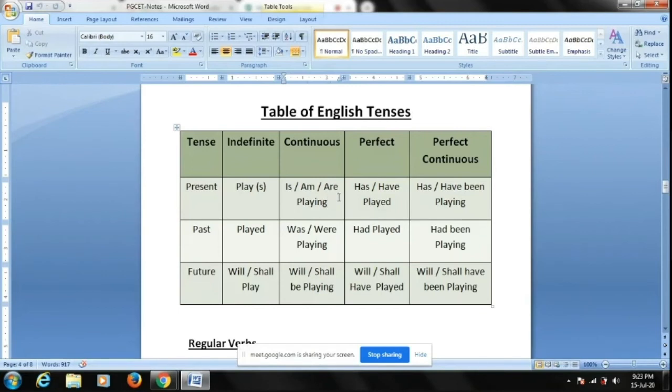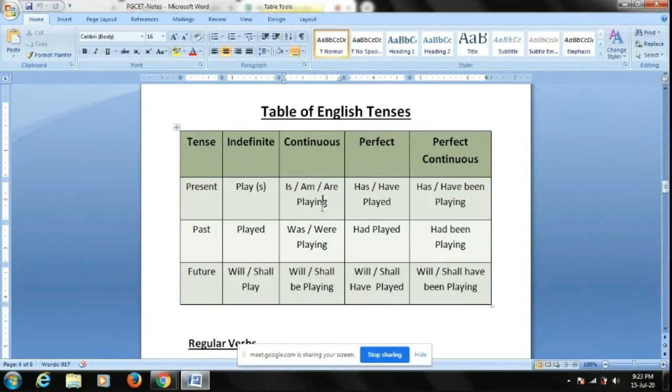Whenever you find ing, it means it is continuous. So I am playing, you are playing, she is playing. So third person singular it becomes is. So along with playing, the auxiliary verbs get added. Then look at this. Perfect: play becomes played. Ed gets added. Ing gets added whenever there is continuous tense.